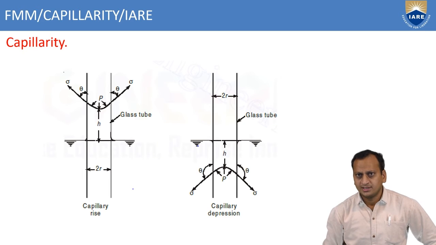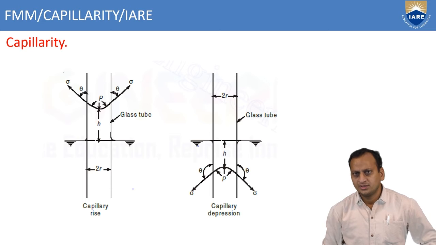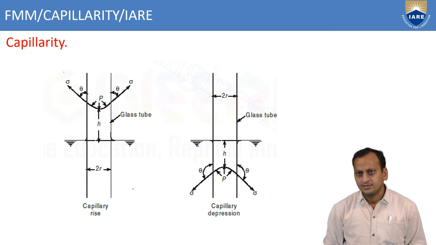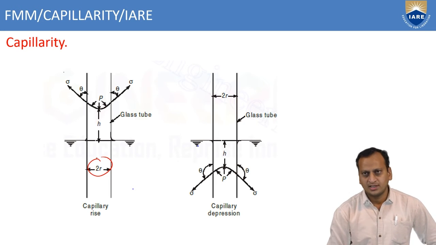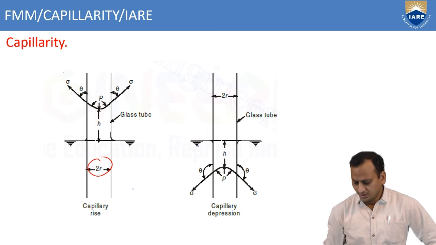Here we can see what capillary rise and capillary depression are, and how H varies based on the fluid properties and the radius. This is 2r, the diameter of the tube which we dip into the liquid.